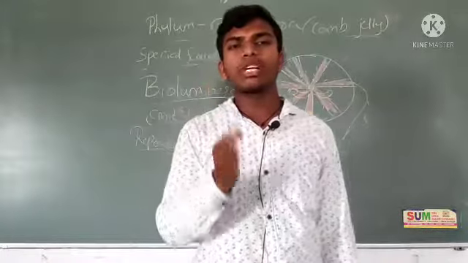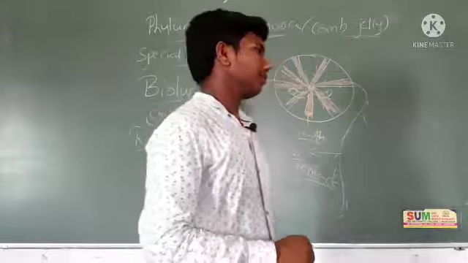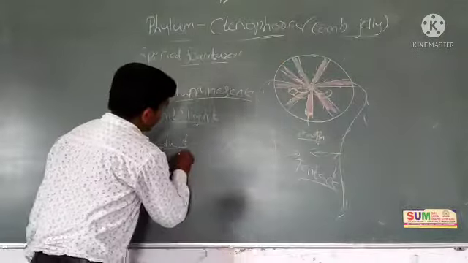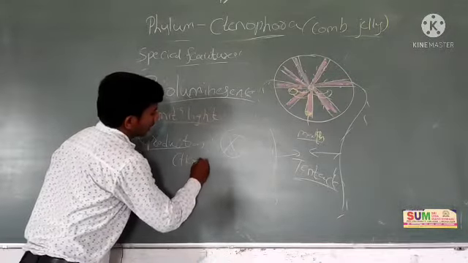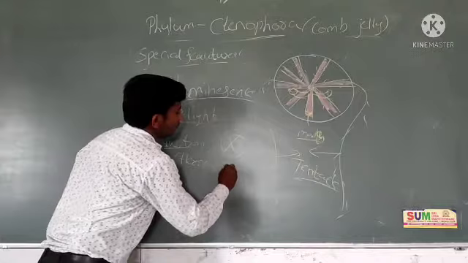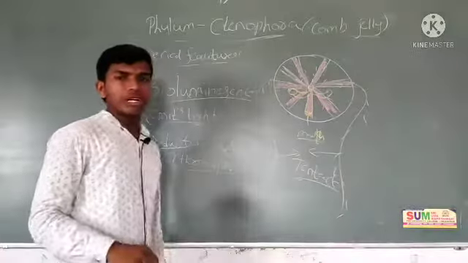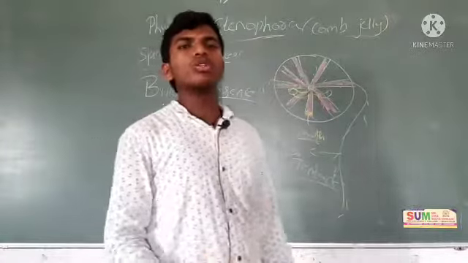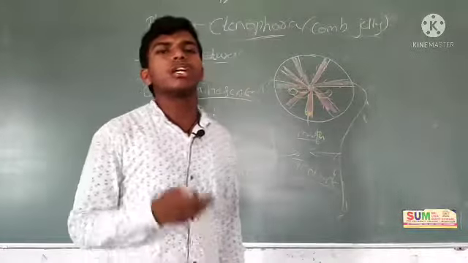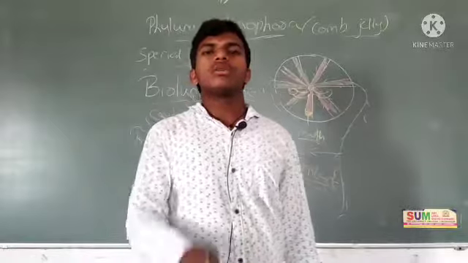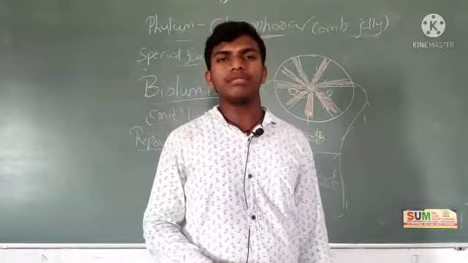Only sexual reproduction is going to occur here. In reproduction, you have to remember one word, hermaphrodite. Hermaphrodite means both egg and sperms are produced by the same individual.